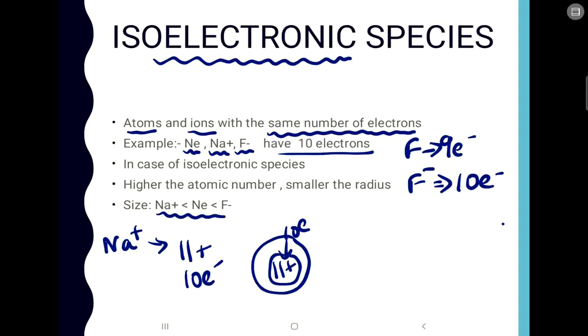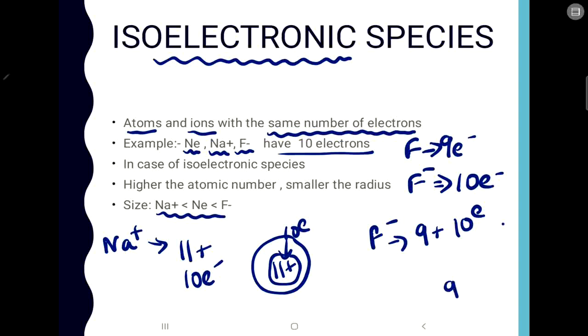Okay, size of the nucleus will decrease. Then in case of neon, there is 10 electrons, 10 protons, so it is like a kind of neutral atom. Okay, then in case of fluorine, I said that the atomic number of fluorine is 9. So you have got 9 protons and 10 electrons, because it is F minus.